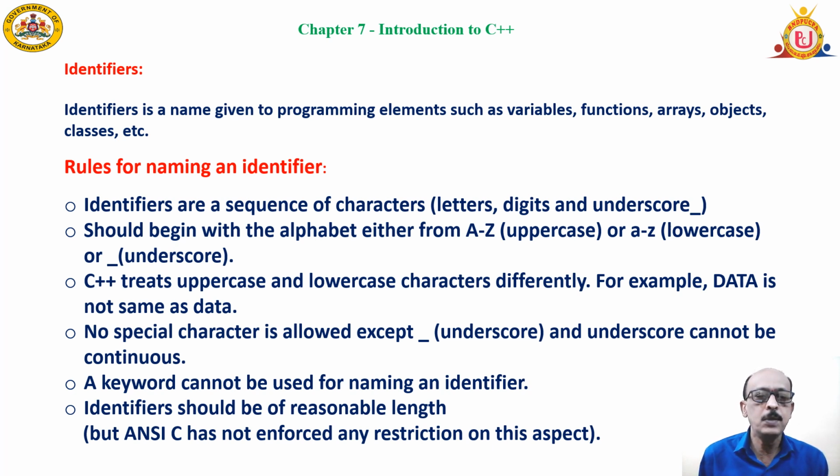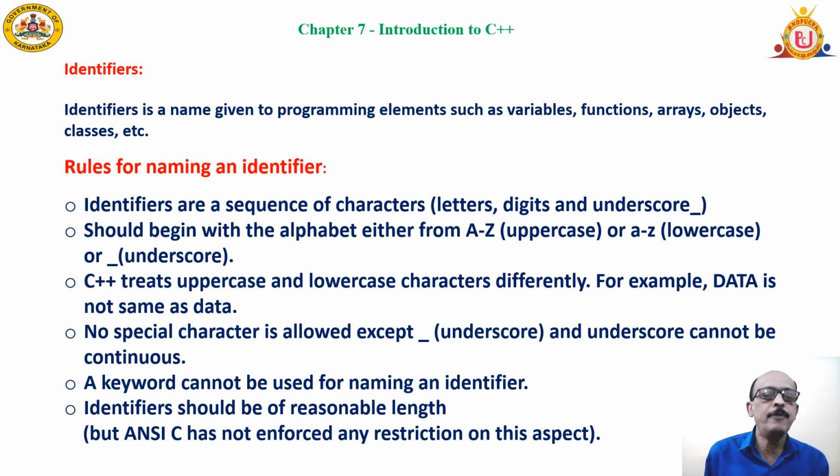Like we have our names to identify persons, we have programming elements called variables or anything which is stored in the memory like functions, arrays, objects, etc. We need to assign some name to the memory location because all these programming elements will be stored in the memory. That is the reason why we need to have a name that is given by us only. These names are called identifiers.